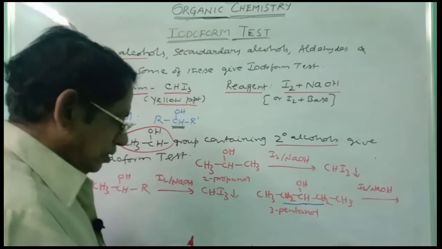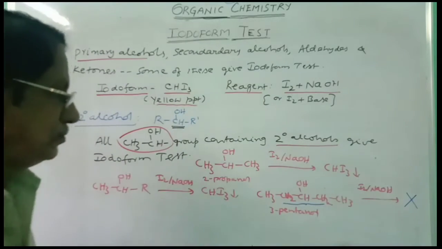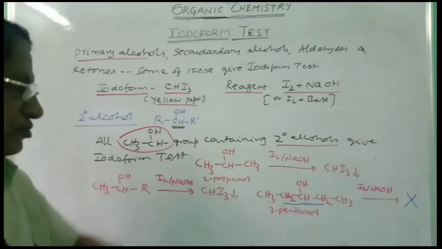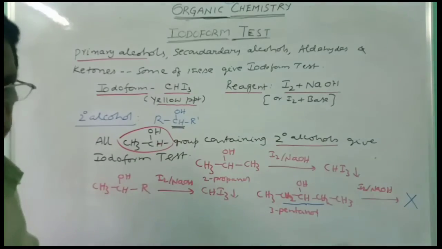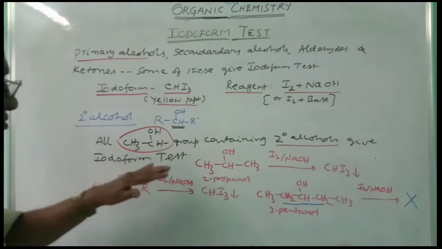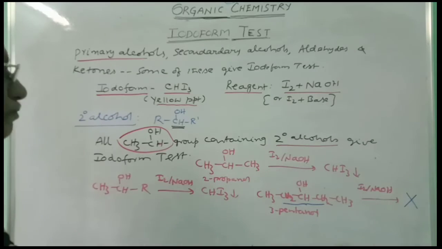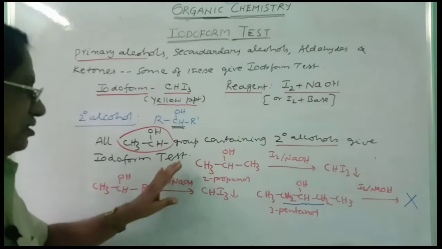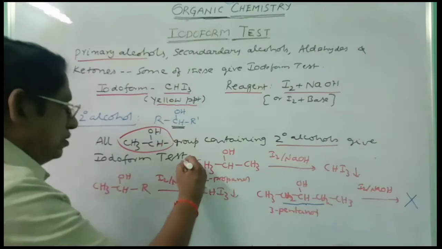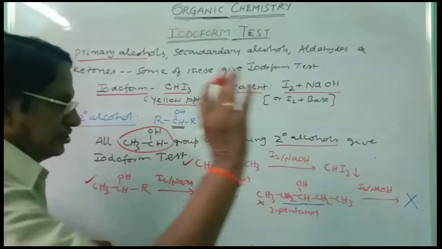So this does not give the iodoform test. 3-pentanol does not give, but 2-pentanol gives, because CH3CHOH is in 2-pentanol. So 2-ols always give the iodoform test. In this way, all secondary alcohols containing the CH3CHOH group give the iodoform test. These are the examples; the last one does not give the test.